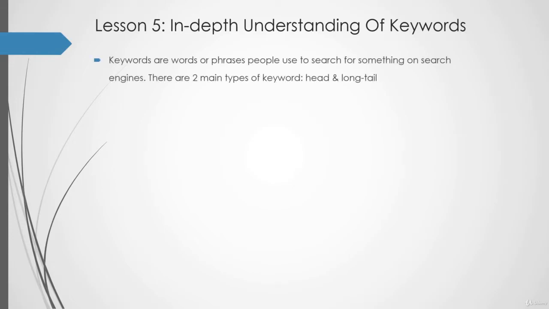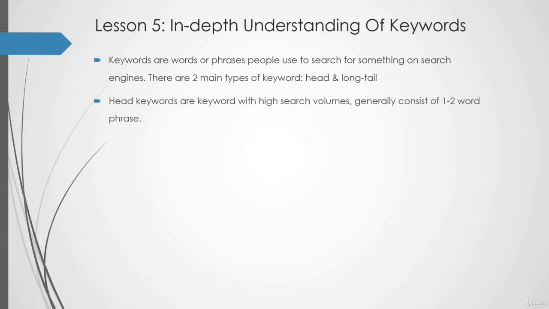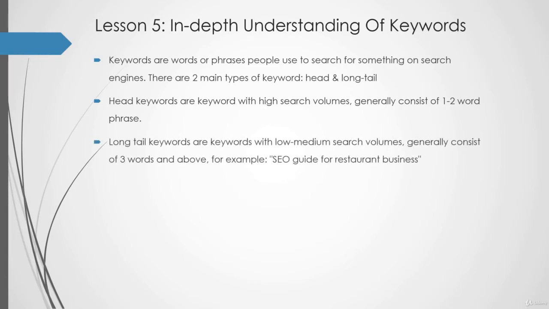So keywords are words or phrases people use to search for something on search engines. Now there are two main types of keywords, head and long tail. Head keywords are keywords with high search volumes, generally consisting of a 1 to 2 word phrase. For example, restaurant. Long tail keywords are keywords with low to medium search volumes, generally consisting of 3 words and above. For example, SEO guide for restaurant business.